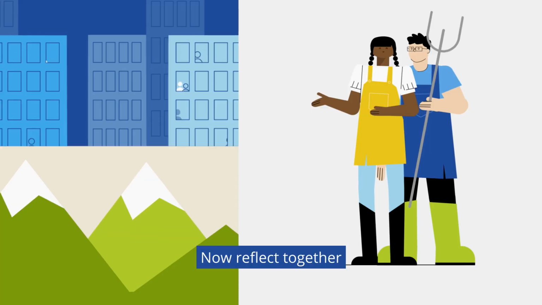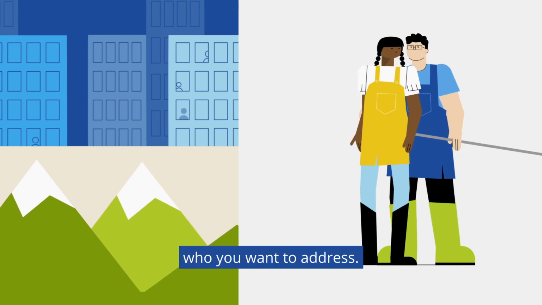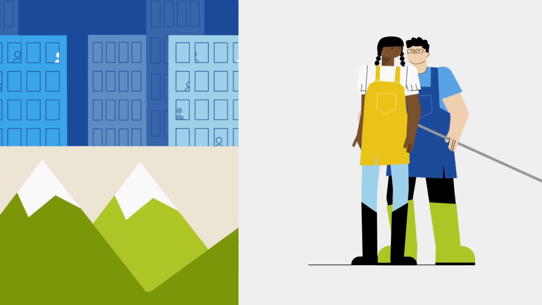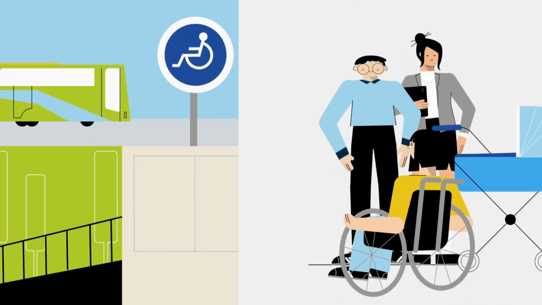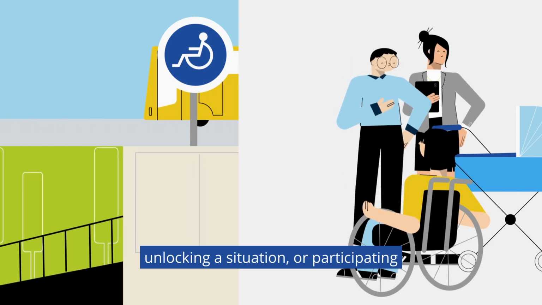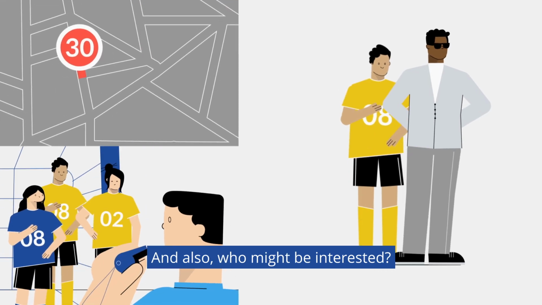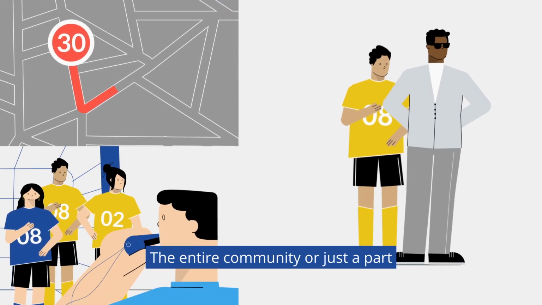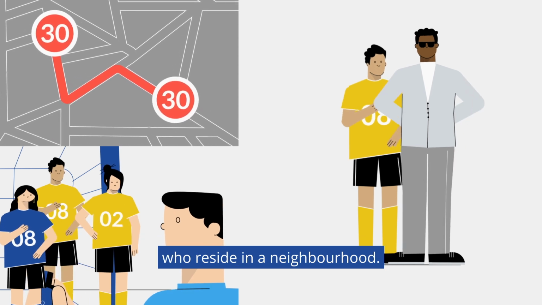Now reflect together on whom you want to involve and, above all, who you want to address. Think about the main objective of your civic monitoring research, such as raising community awareness, unlocking a situation, or participating in a decision-making process. And also, who might be interested. The entire community or just a part, for example, young people or those who reside in a neighborhood.